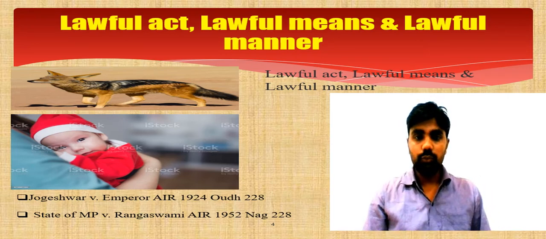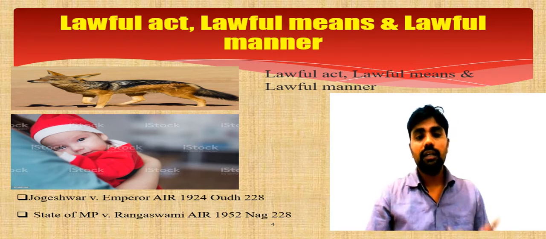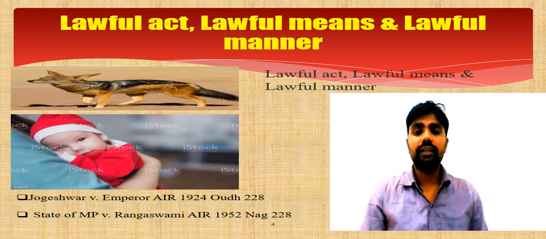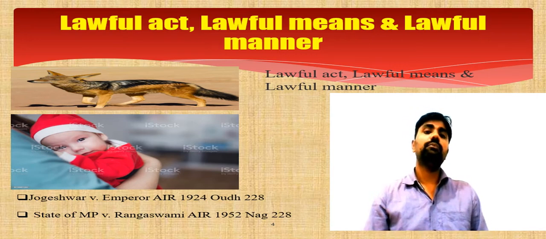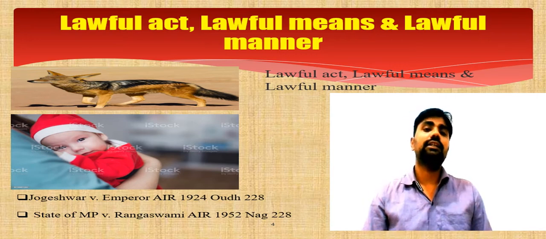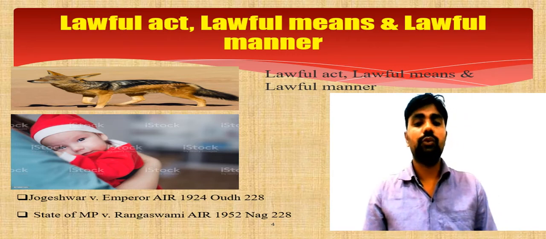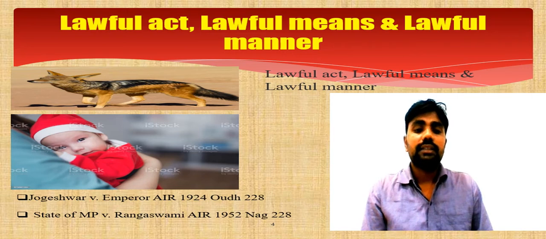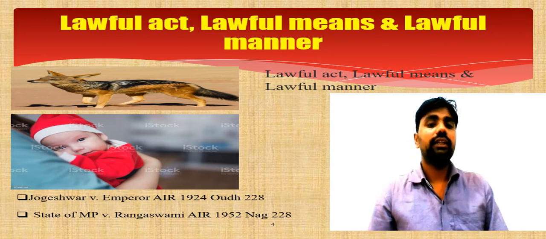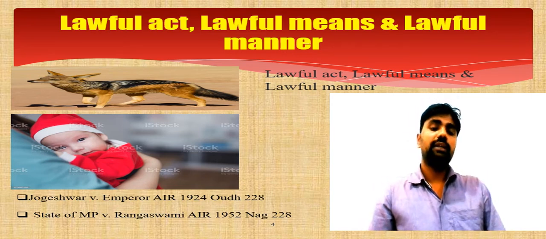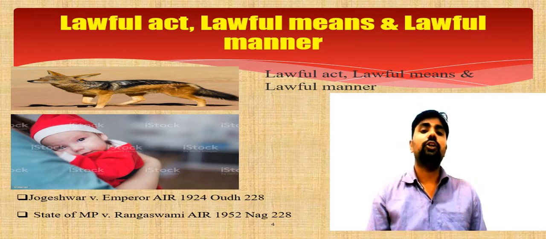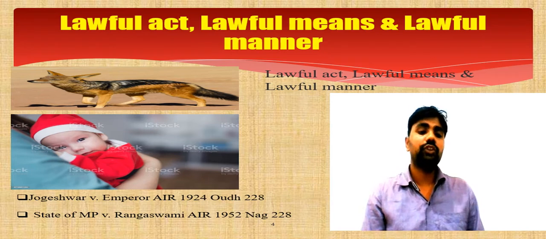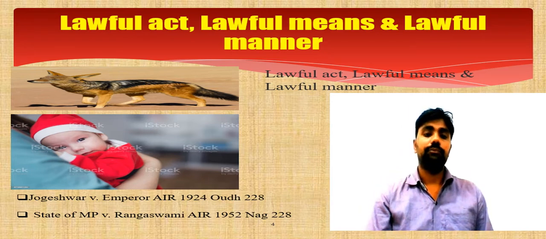Now you may ask the question, why should he not be liable for the offense of murder or culpable homicide? The fact that A was having an unlicensed gun does not preclude him from claiming a defense under section 80 of the Indian Penal Code. Why? The reason is that in these circumstances he cannot be held liable for the offense of murder and he can be exempted from the criminal liability.